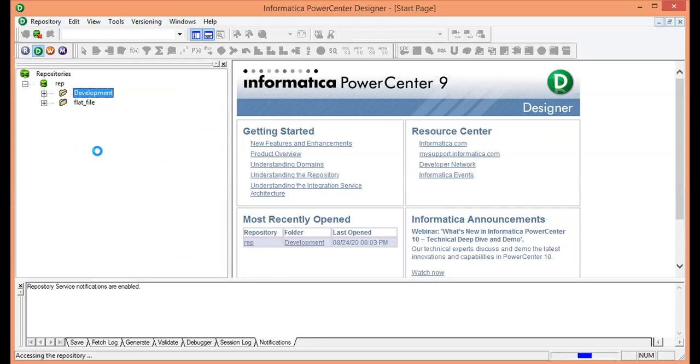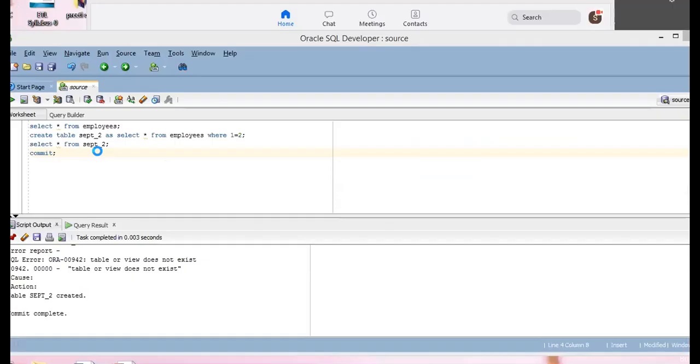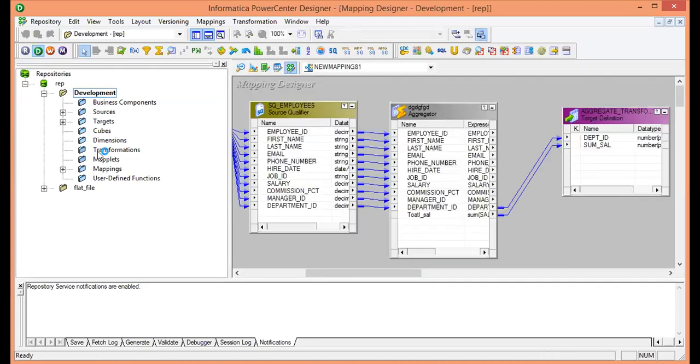First I will import my source table, then I will import my target table, and here I will use my required transformation. I will put the business logic over here, and then I will load the data from here.